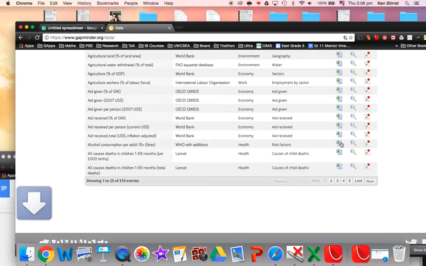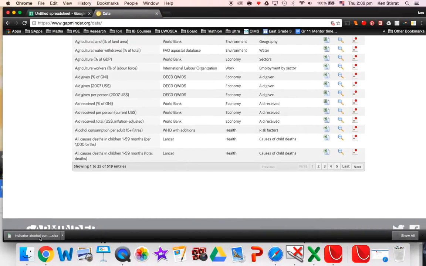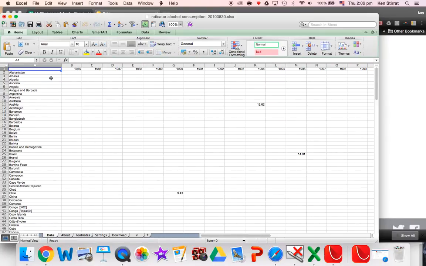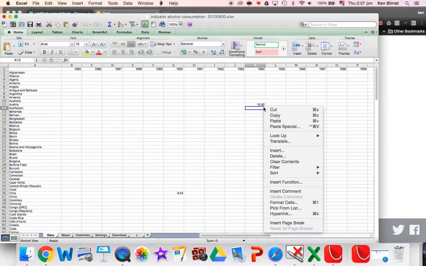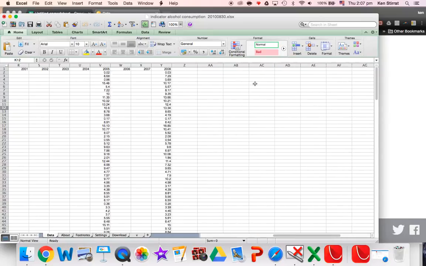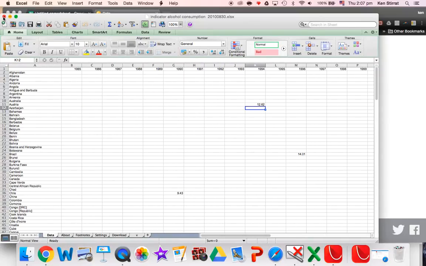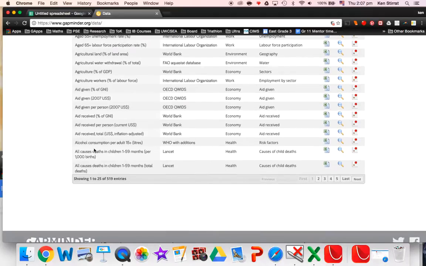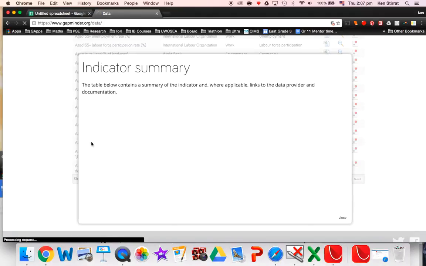Now if I go to this spreadsheet here, it can download the actual data. I think it's done it there. Let me just have a little look. Okay, and I've got all the data I need, which is quite cool. Only limited data for some of the years, but full data for 2005, 2008. So that's okay.